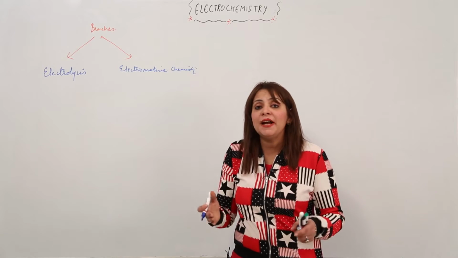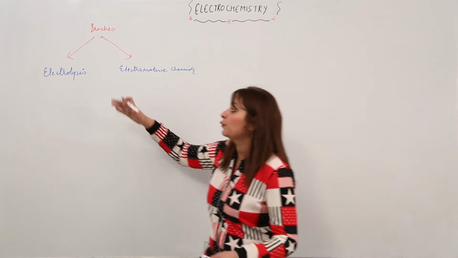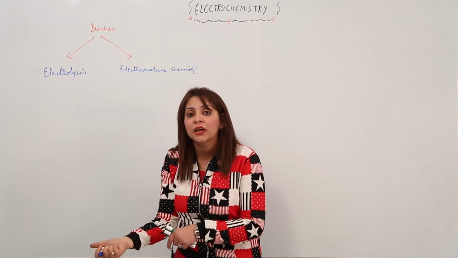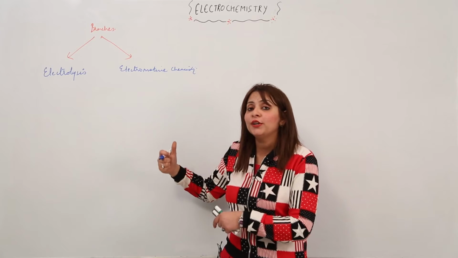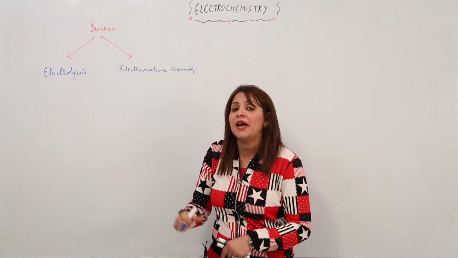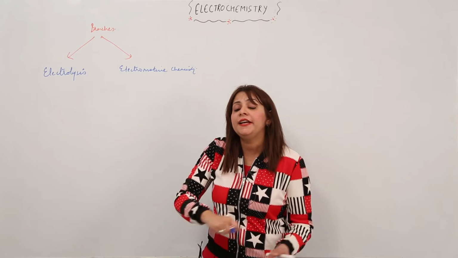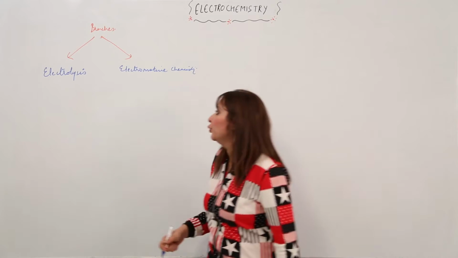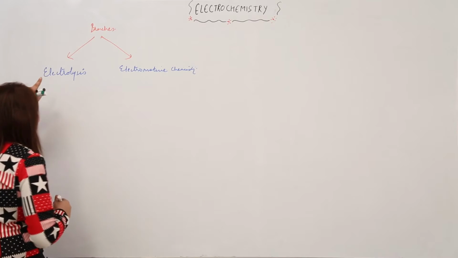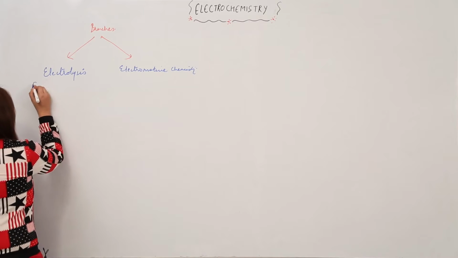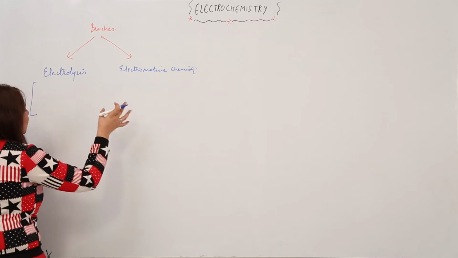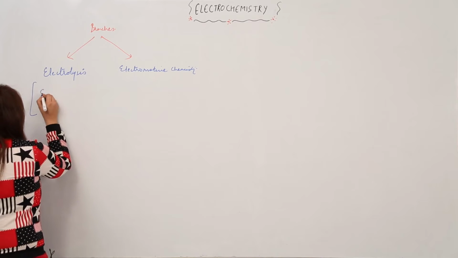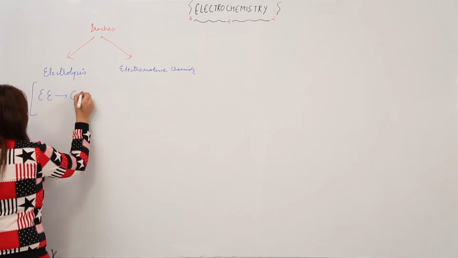energy. It doesn't matter that in one we start with electric energy, and at the cost of electric energy a chemical reaction occurs. And in the other, the chemical reaction occurs first, and because of it, electric energy is produced, right? So this is what I'm going to write for you. Just write in your notebook that electrolysis is a branch which deals with the principles, methods and all those things which are involved in the conversion of electric energy into chemical energy.